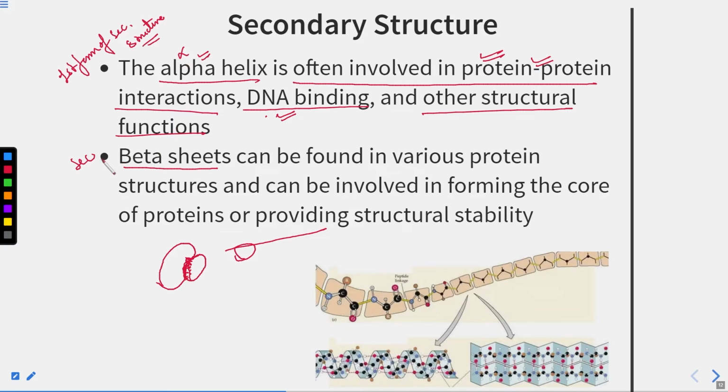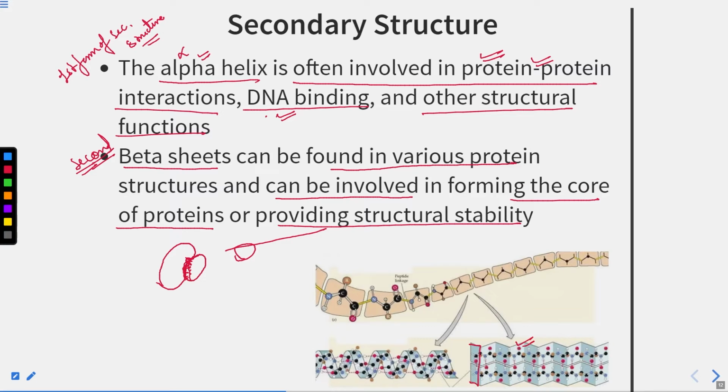Now the beta sheet, beta pleated sheet, is the second form of secondary structure, another type of secondary structure. Beta sheets can be found in various protein structures and can be involved in forming the core of proteins or providing structural stability. Here you can see this sheet-like structure.